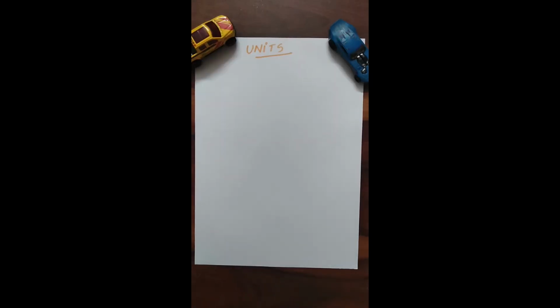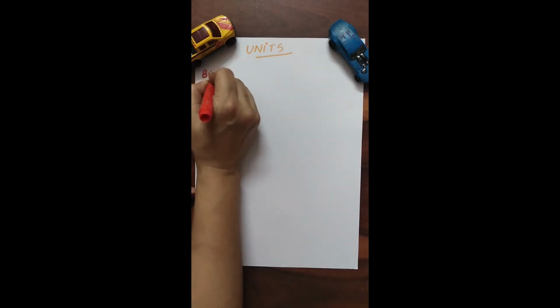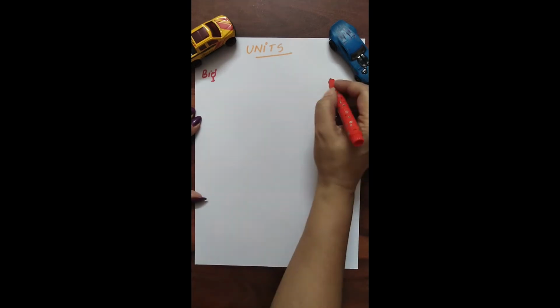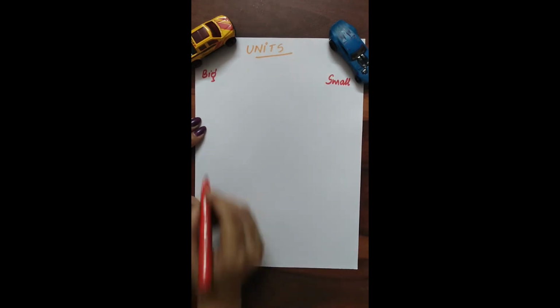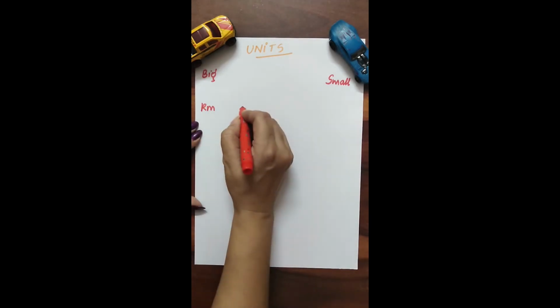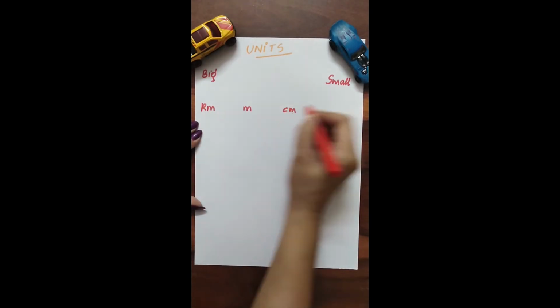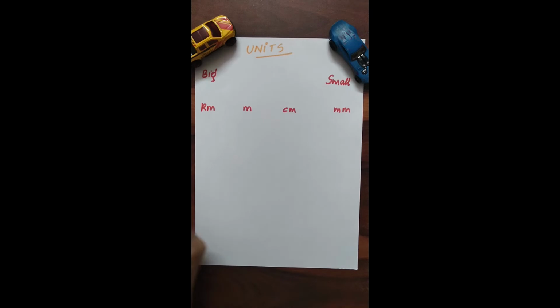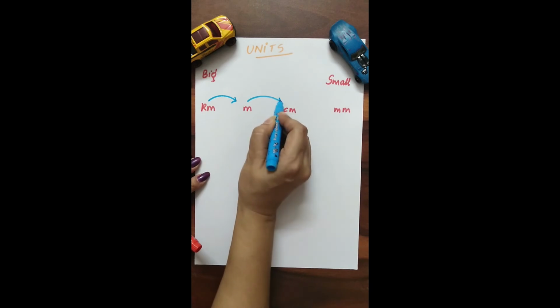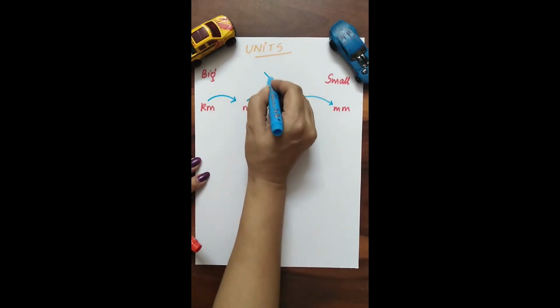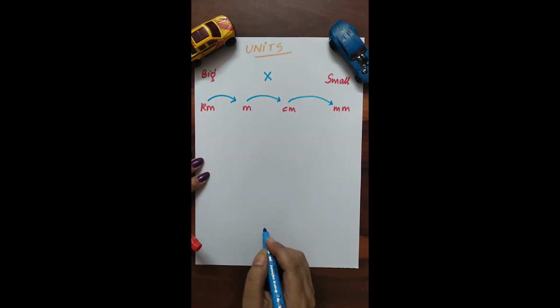A simple way to remember how to do the conversion of the units. On the extreme left hand side, I am going to write down the bigger units, and on the extreme right hand side, I am going to write down the small units. So I am starting with the distance first: kilometer, meter, centimeter, millimeter. Now whenever I want to change from a bigger unit to a smaller unit, I have to multiply. This is the sign for multiplication.